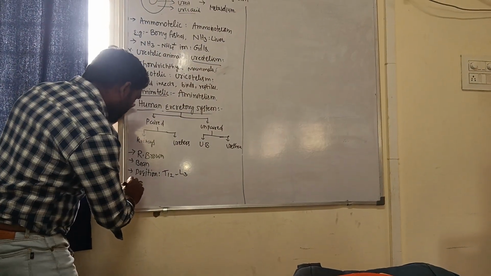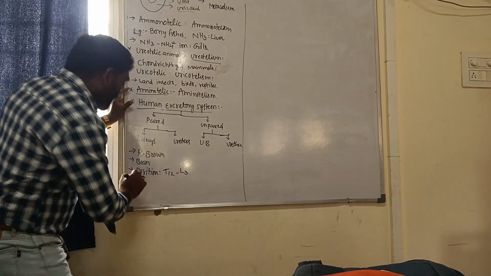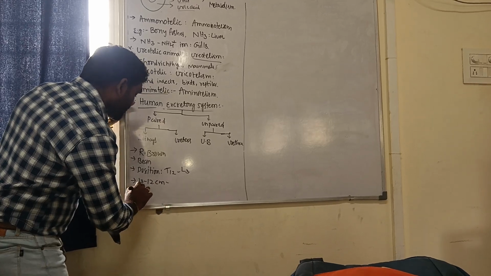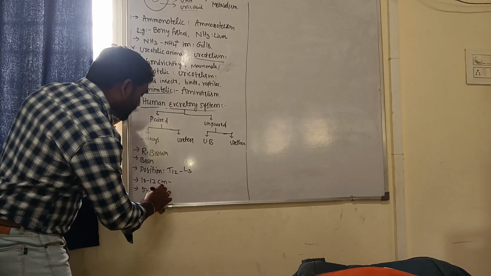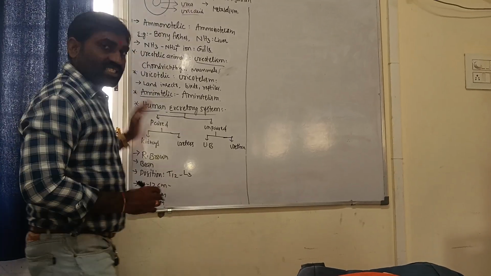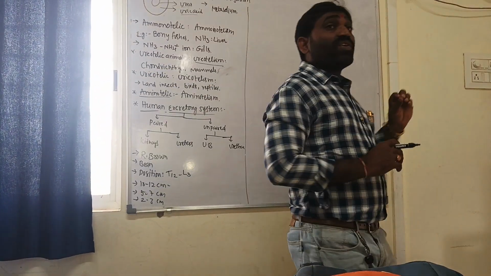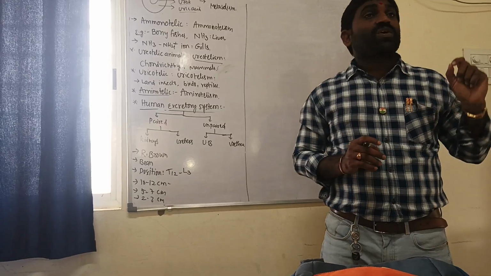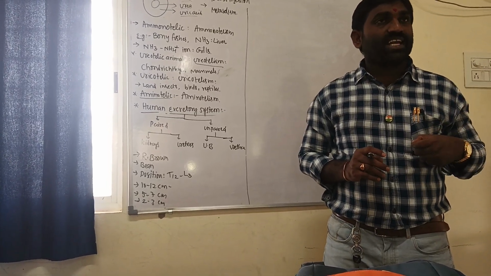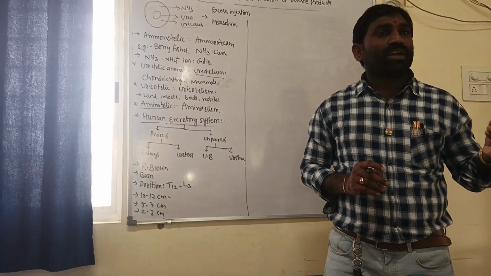What are the measurements of these kidneys? Kidneys are usually 10 to 12 centimeters in length, 5 to 7 centimeters in width, and 2 to 3 centimeters in thickness. What about the weight of the kidney? 120 to 170 grams in an adult healthy human being.